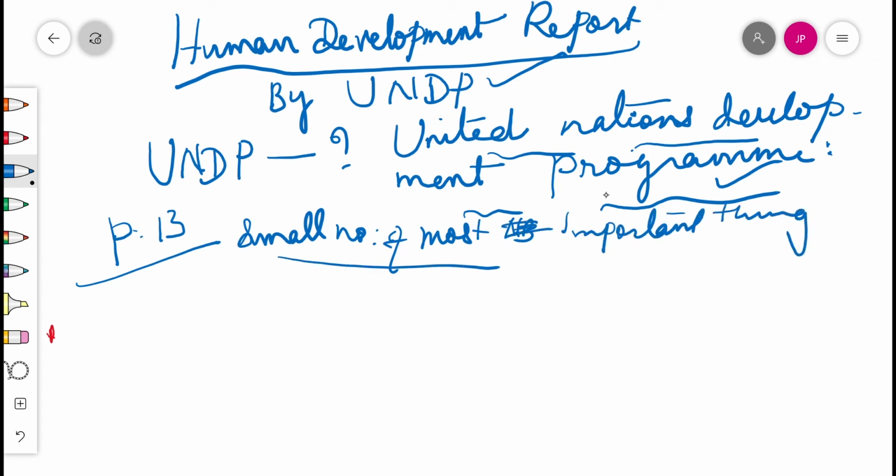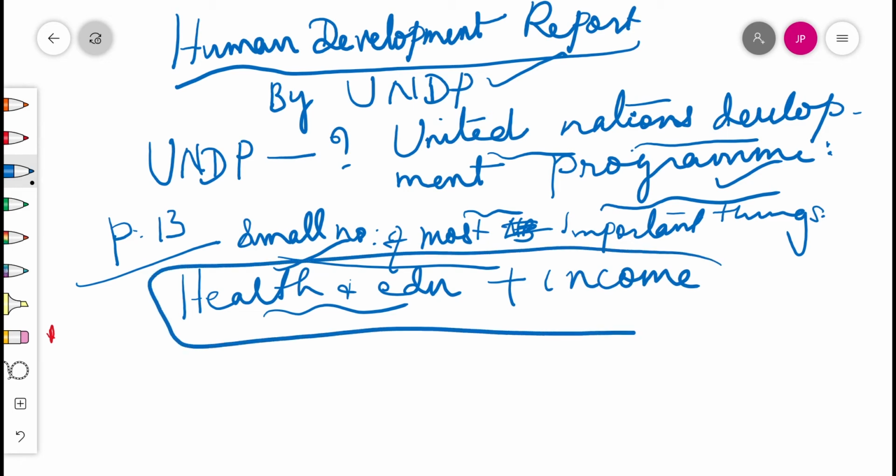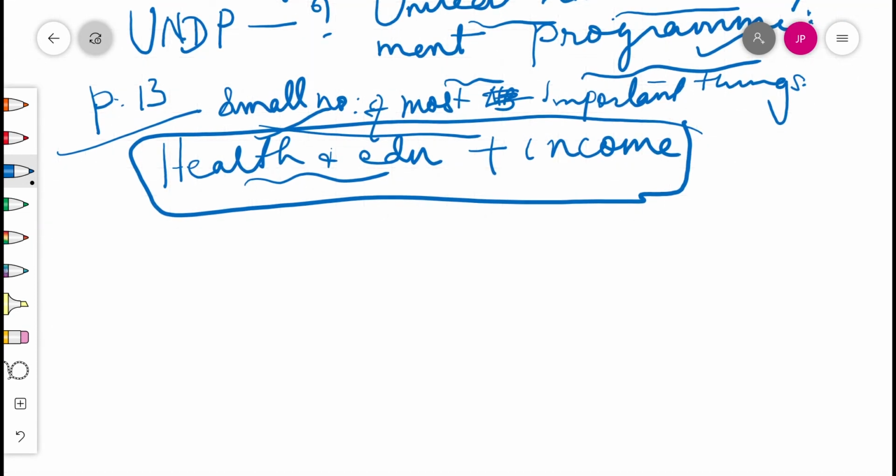Out of that, we can see that health and education indicators, such as the ones we used in the comparison of Kerala and Punjab, are among them. Over the past decade or so, health and education indicators have come to be widely used along with income as a measure of development. So health and education plus income. That is the latest trend. Health, education and income as a measure of what? Development. These three things have been considered.